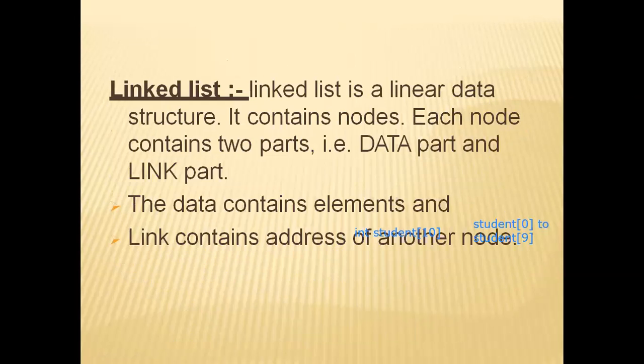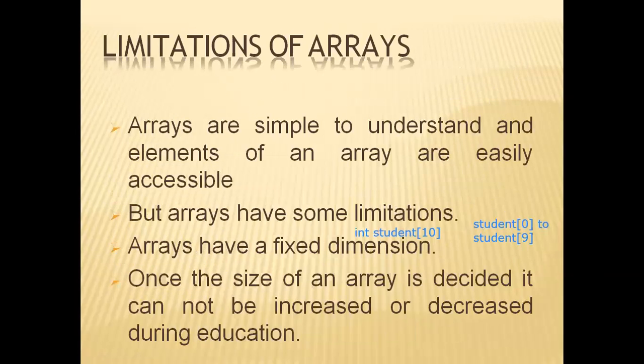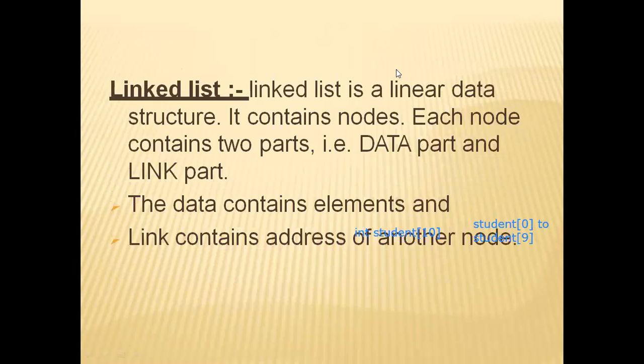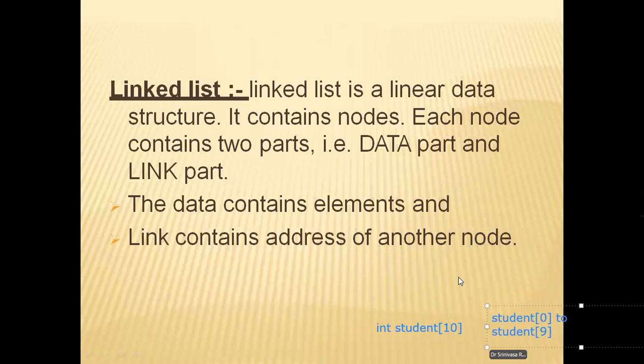A linked list is a linear data structure. It contains nodes. Each node contains two parts: one is the data part and another is the link part. The data contains elements and the link contains the address of another node.